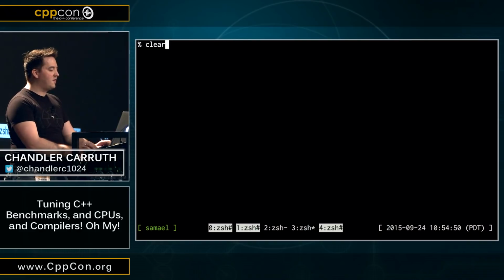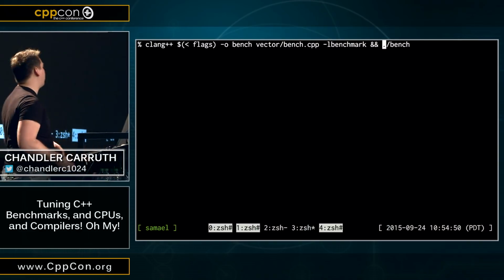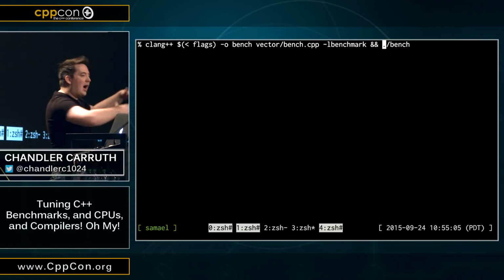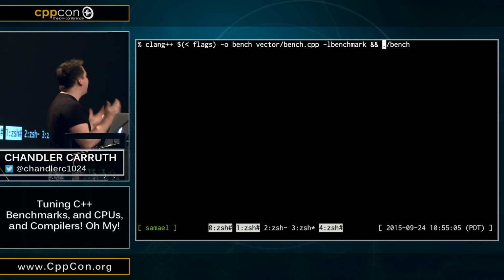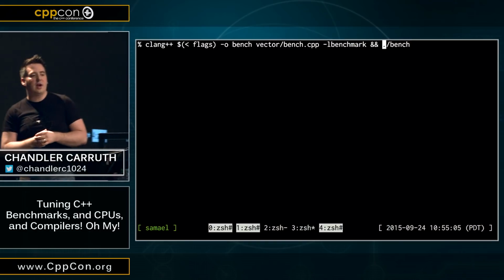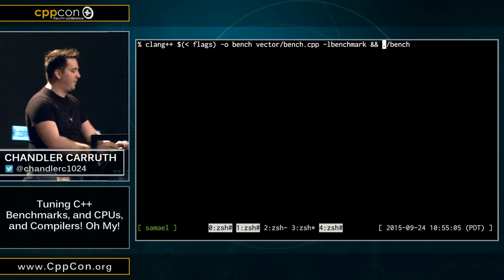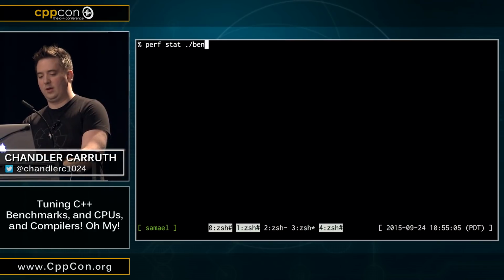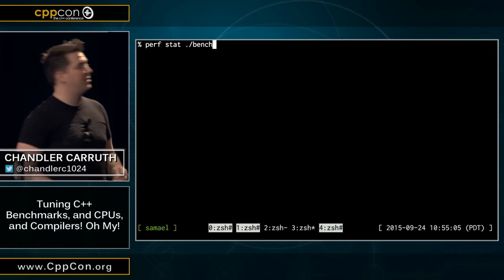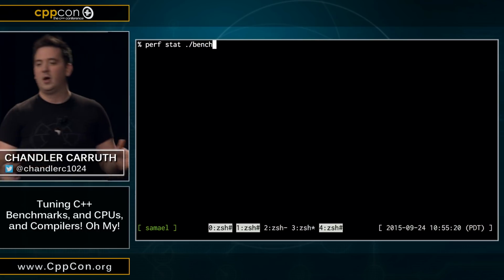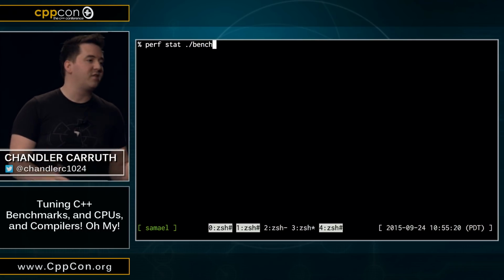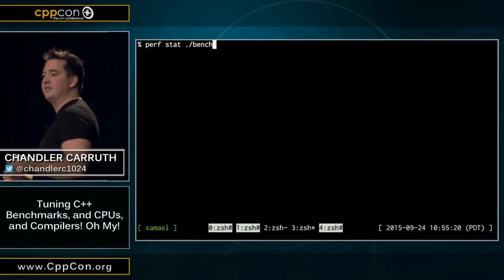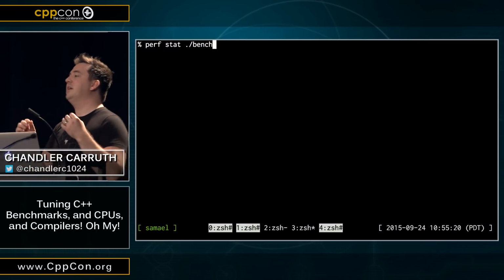All right, so to understand it, the best tool you can use is a profiler, okay? And there are great profilers in the world that will actually watch your program execute and tell you about it once it executes. So let's try out one of those. My favorite profiler in the world, and I'm actually not being facetious here, is this little tool called perf, or the perf events, or the performance event counters on Linux.